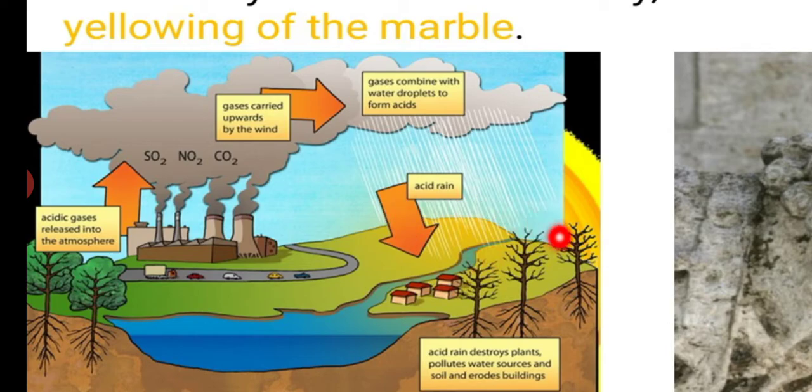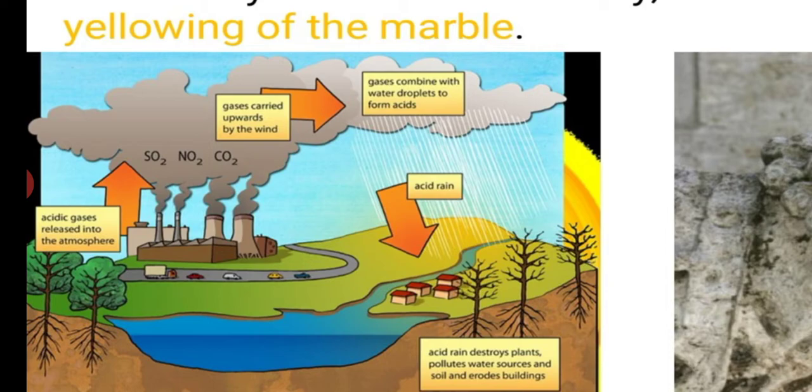Once this acid rain falls on earth, you can see the condition of a plant. The leaves are no longer there, the soil texture is spoiled, and even the water quality, and the human beings and living organisms present will be destroyed.